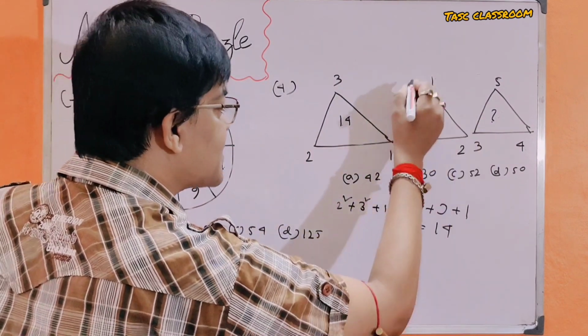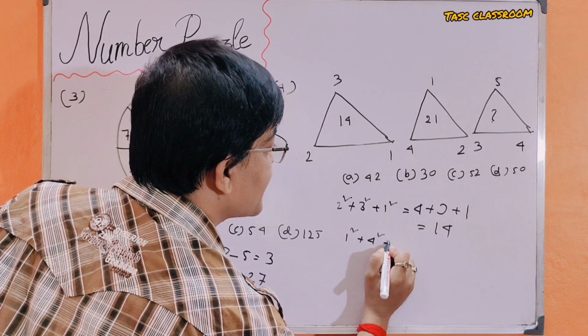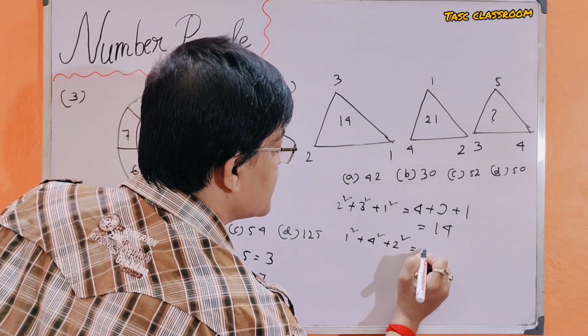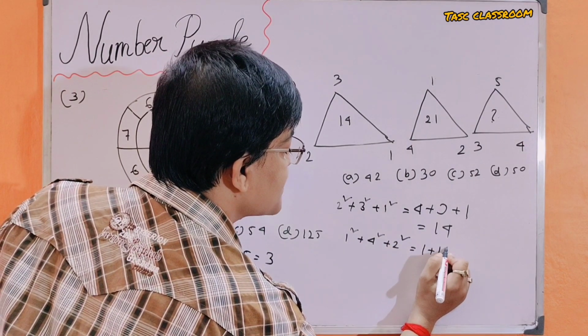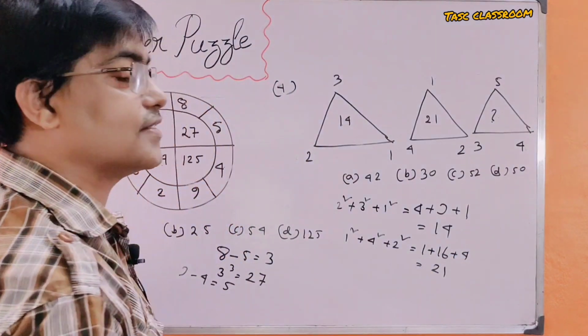For the second triangle, 1 square plus 4 square plus 2 square is equal to 1 plus 16 plus 4 is equal to 21.